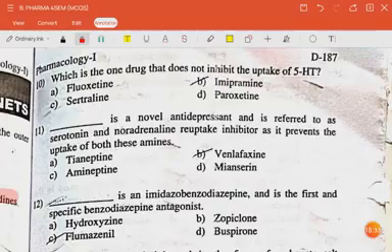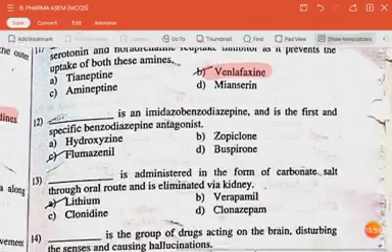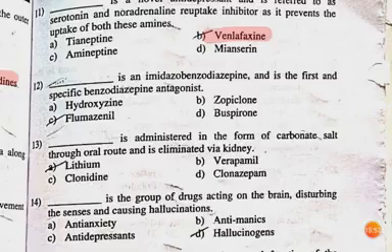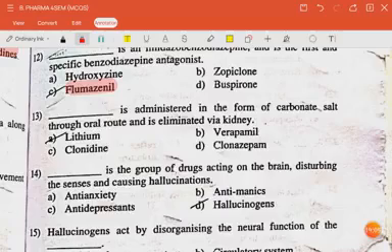Next question is: which is the one drug that does not inhibit the uptake of 5-HT? The answer is imipramine. The next question is: dash is a novel antidepressant and is referred to as serotonin and noradrenaline uptake inhibitor as it prevents the uptake of both of these amines. The answer is venlafaxine. The next question is: dash is an imidazobenzodiazepine and is the first and the specific benzodiazepine antagonist. The answer is flumazenil. The next question is: dash is administered in the form of carbonate salt through oral route and is eliminated via kidney.